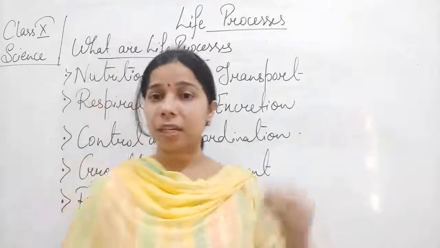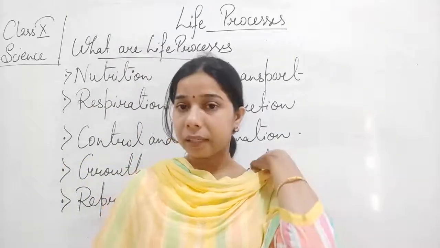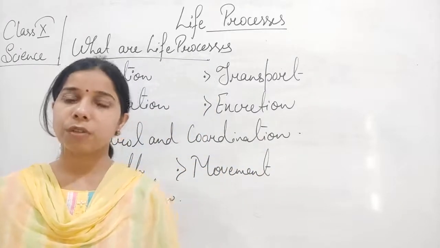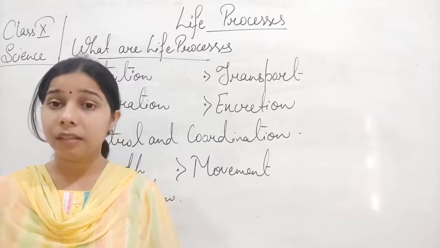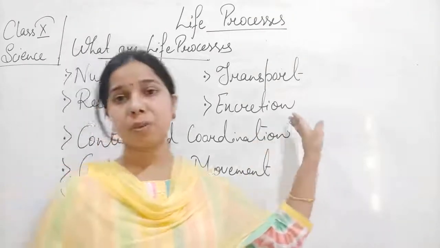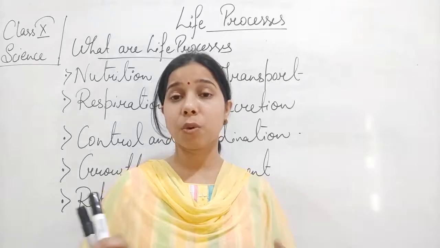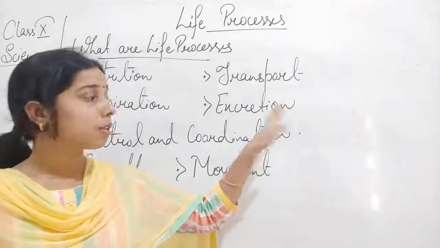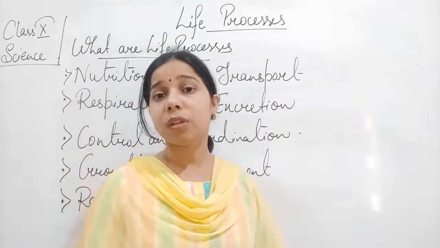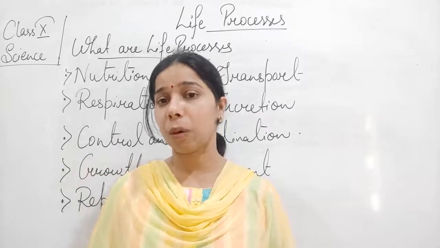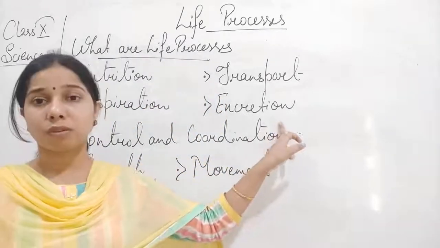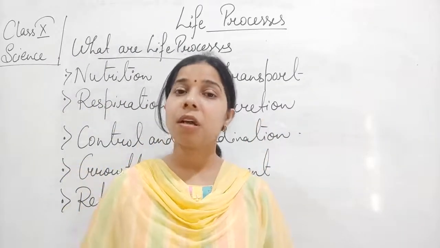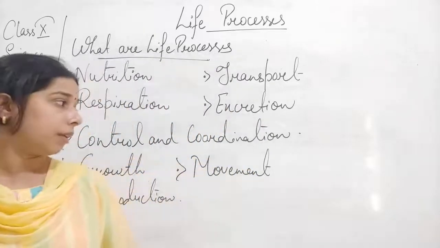Excretion. Now you have taken everything. There are some materials, some substances, which are unused or waste, which our body does not need and does not want to consume. Such substances are waste substances. The body should get rid of these waste substances, otherwise they can cause harm to the body. So it is important to remove them, and the process of removal of waste material from the body is called excretion, and the organ which performs excretion is called an excretory organ.